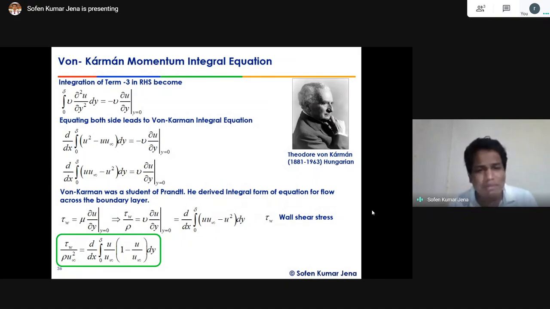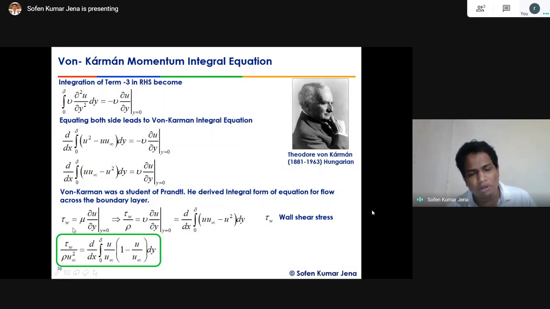Okay, during his PhD under the tau omega. Tau omega is how much? The wall shear at a particular point. The wall shear at a particular point, mu del u by del y at y. That is something like wall shear, right? So this mu is equal to how much? This mu is equal to dynamic viscosity. So we can write it tau omega by rho mu. Here we can bring the delta rho this side. It will become mu, right?